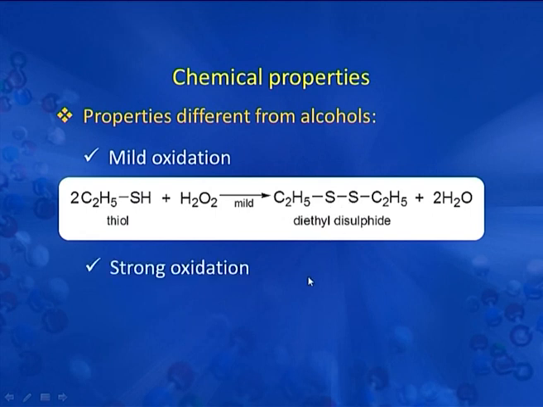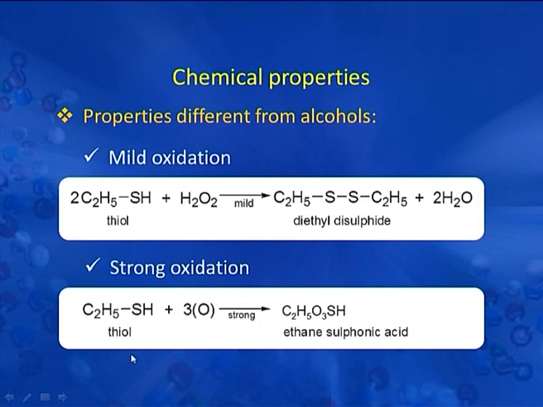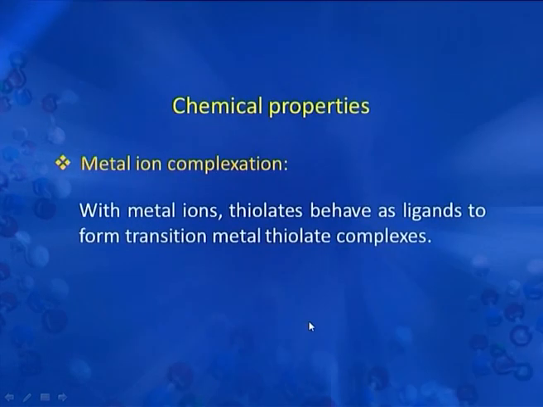The next is strong oxidation. In it, when thiol reacts with oxygen, we get ethane sulfonic acid, that is C2H5SO3H. Next is metal ion complexation. In them, thiols with metal ions form thiolates, which behave as ligands to form transition metal thiolate complexes.